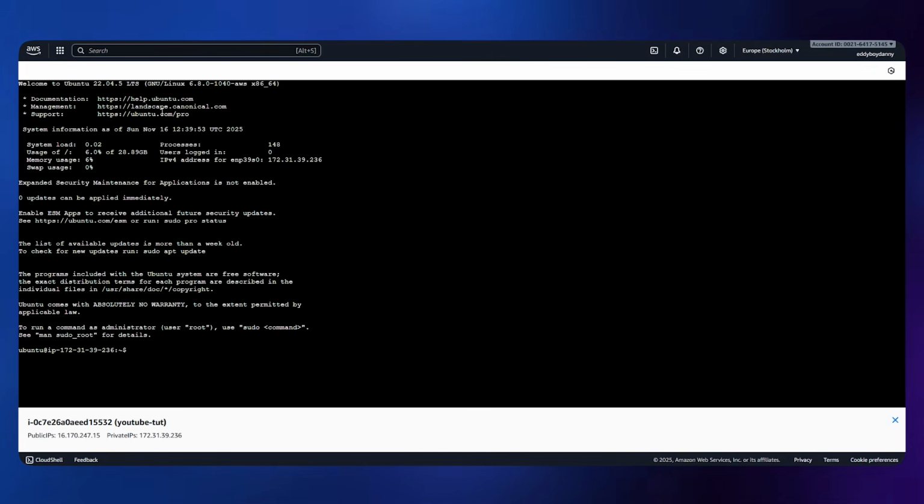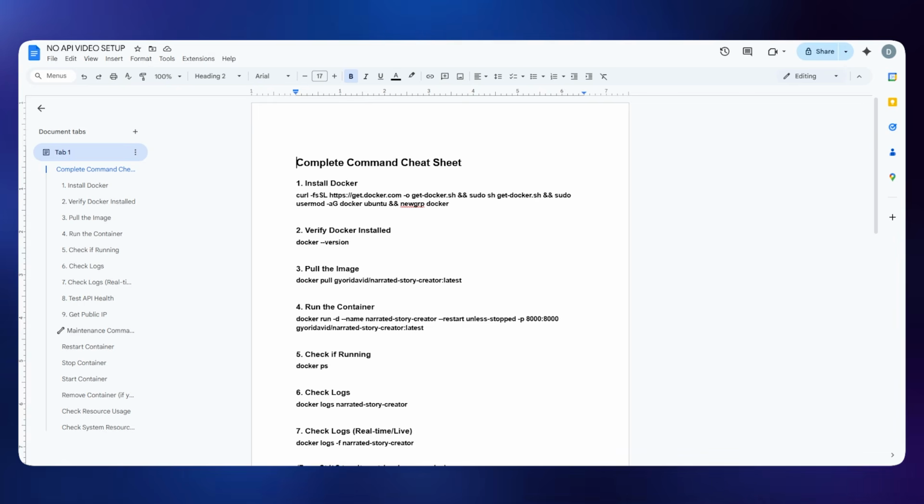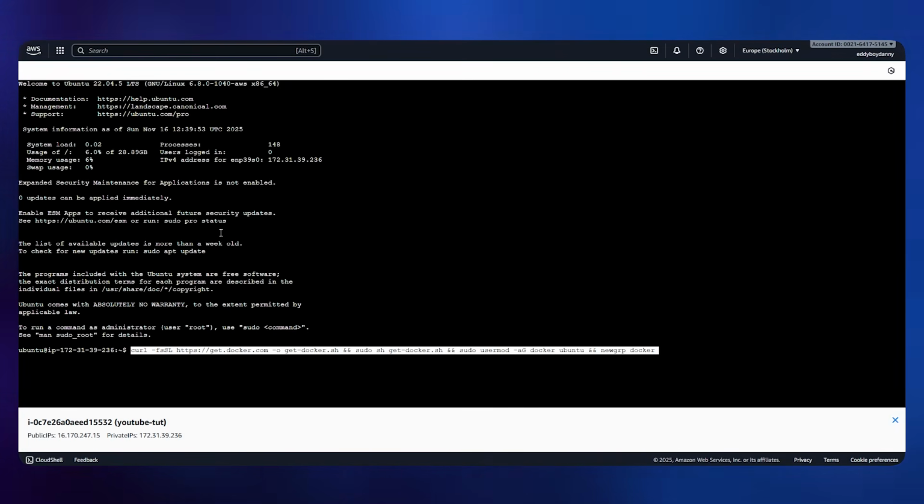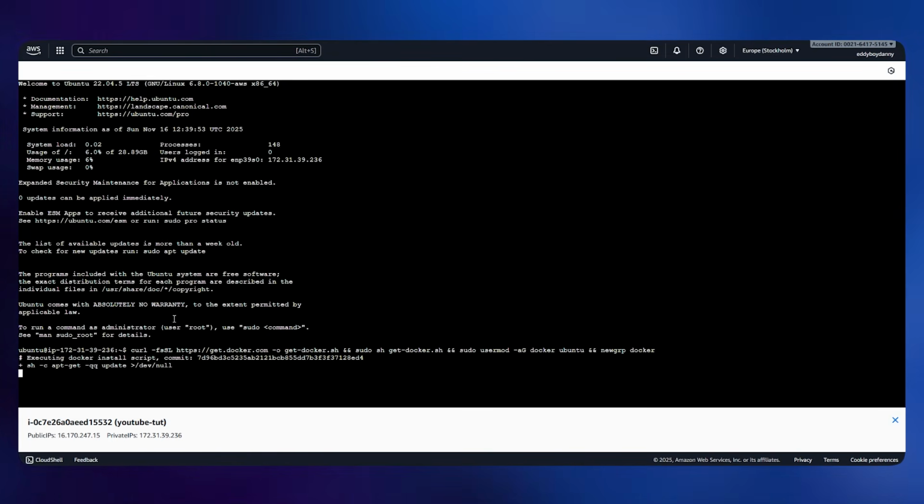Okay, the instance is running. I can see the terminal here. Now the first thing that we need to do is install Docker. I'm gonna give you this complete document which contains all of the things. We can copy this command, paste it in here, and hit enter. So it's gonna install Docker in this instance.